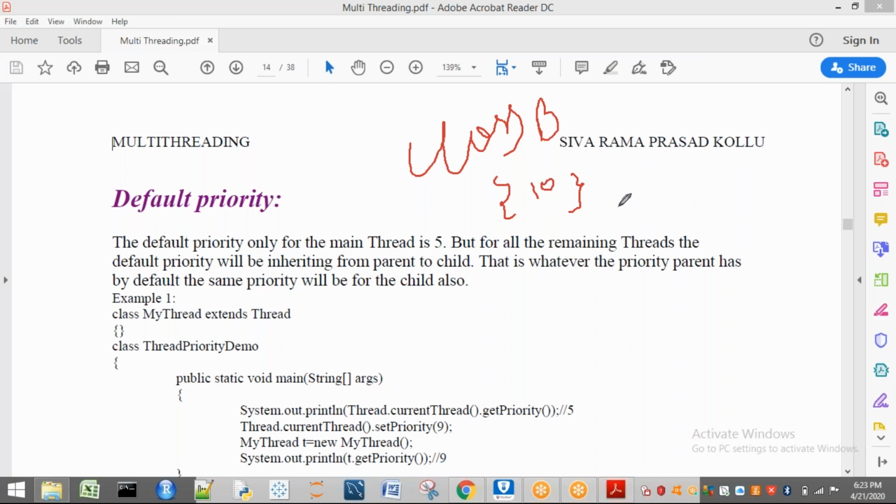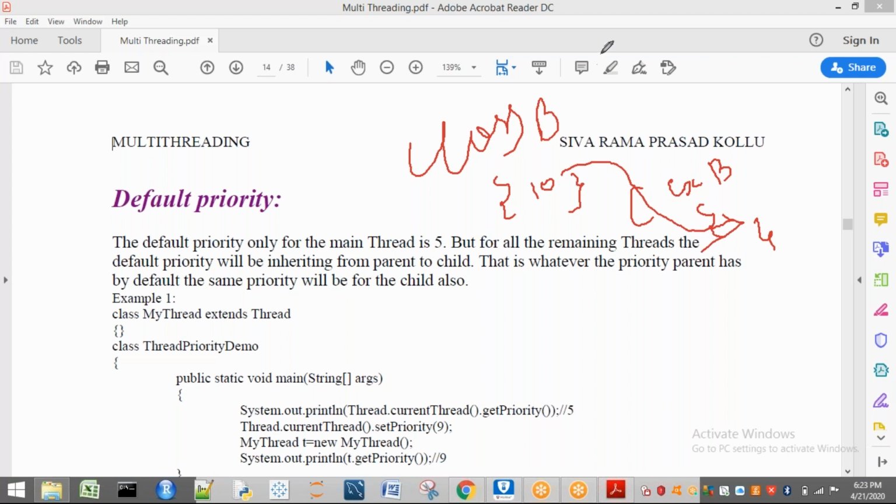If some class C extends B, then C gets those 10 properties. That means C is a subclass of B, or B is a superclass of C, so all these 10 properties will be available for the child class.